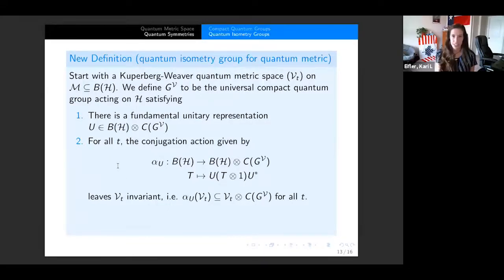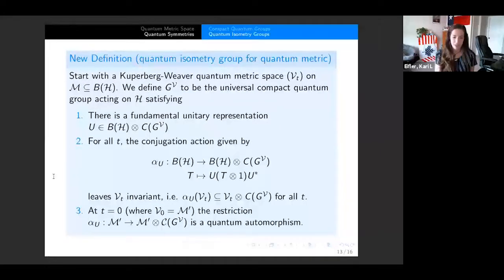The third criterion here is that at t equals 0, so remember when t equals 0, we have that V_0 is equal to the commutant of M, then the restriction of alpha_U to the commutant of M, or just V_0, is going to map into V_0 tensor C(G_V). We want this to be a quantum automorphism. And again, I'm not going to define what that is.